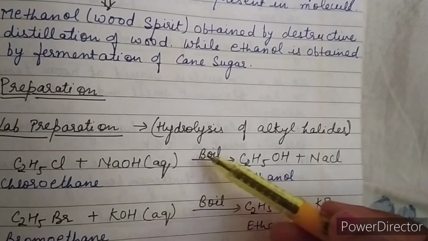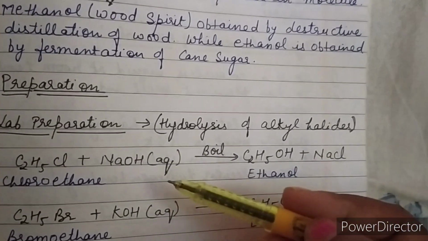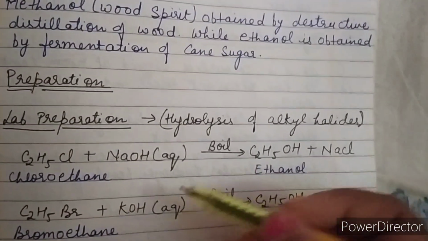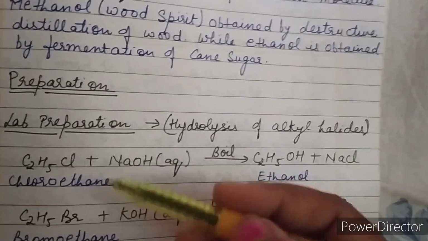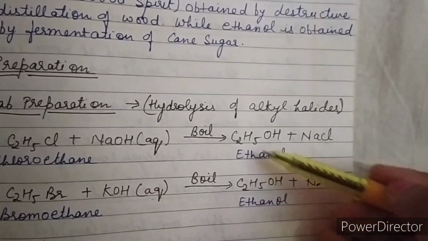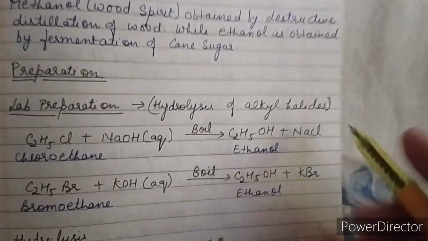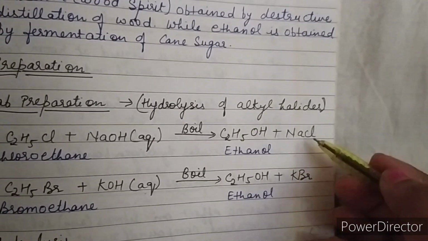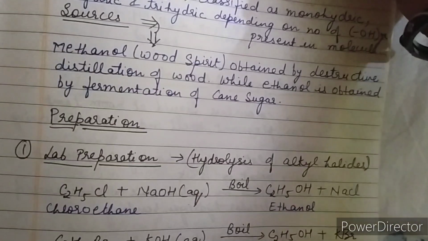First, the lab preparation is from the hydrolysis of alkyl halides. This preparation is similar to the preparation of alkene and alkyne by dehydrohalogenation, except here the difference is that the alkali we are using is aqueous alkali. So alkyl halides when treated with aqueous alkalis on boiling will give you alcohol as one of the products, and the corresponding salt is liberated as the byproduct. Here it is NaCl and here it is KBr.